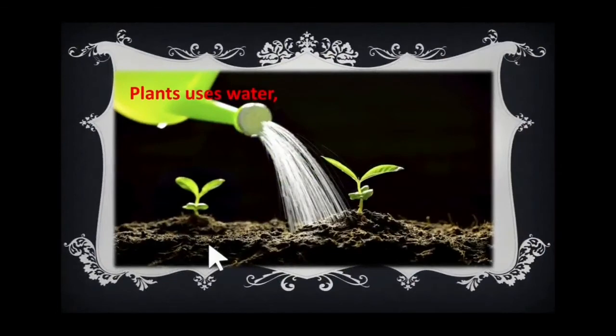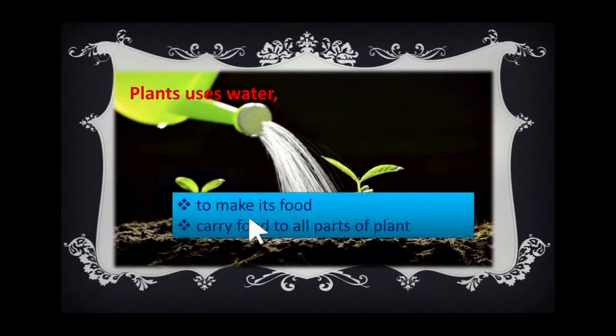The plants use water. Yes, the plant uses the water to make its food and carry food to all parts of the plant. Yes, it is like our blood in the body. You know, the blood in the body carries the food to all the parts of our body. Like that, the water carries the food and minerals to all parts of the plant. Yes.